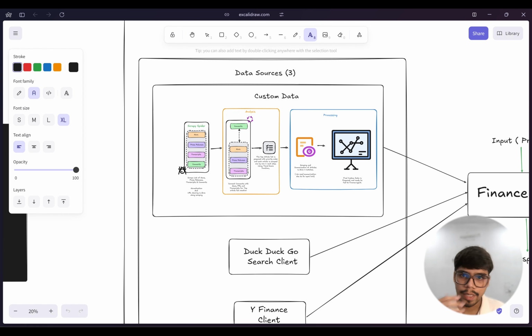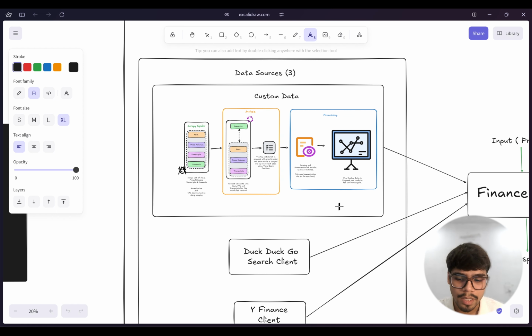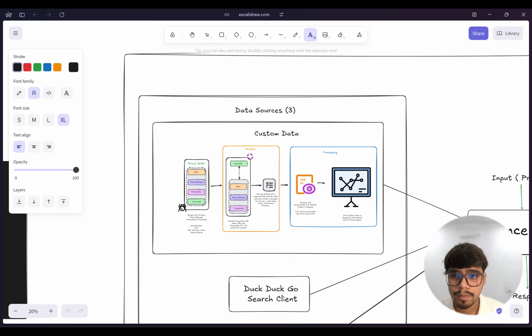As you can see, we have the three main data sources. These two are the general APIs, so we don't need to focus on them. The main data pipeline is this one, where we need to focus. So the first one is our Scrapy Spider.